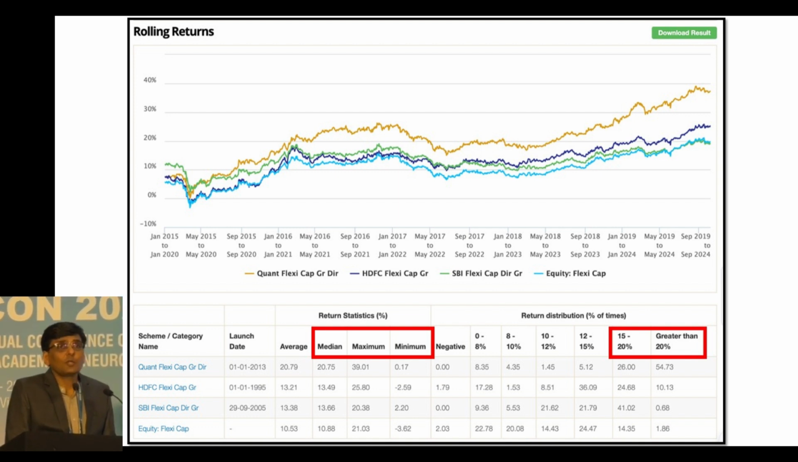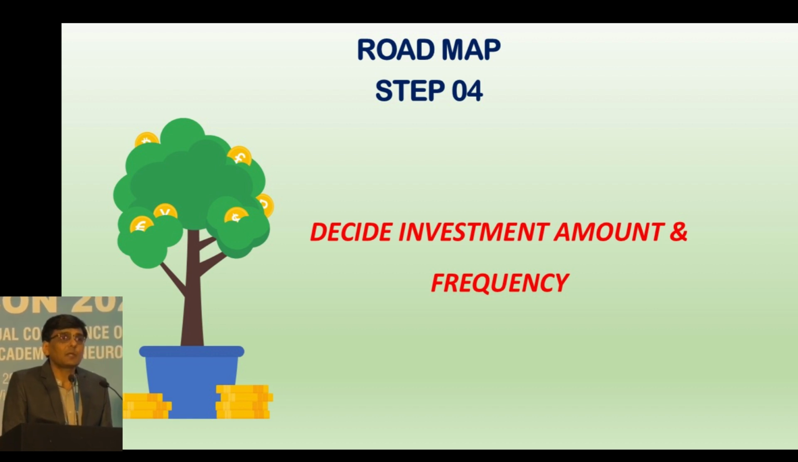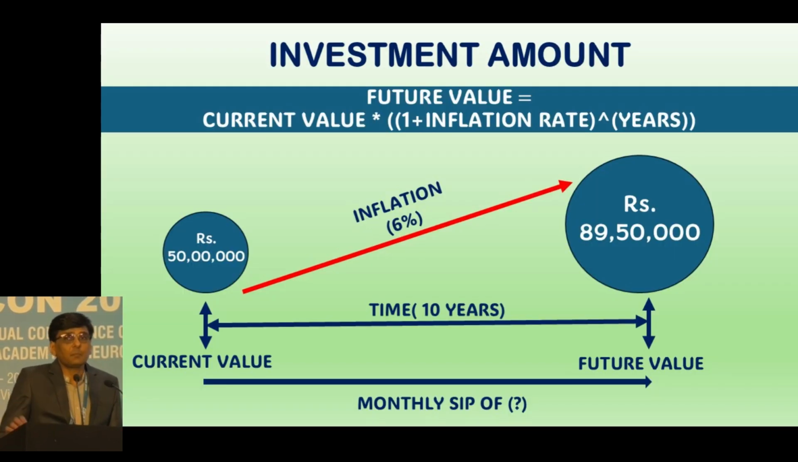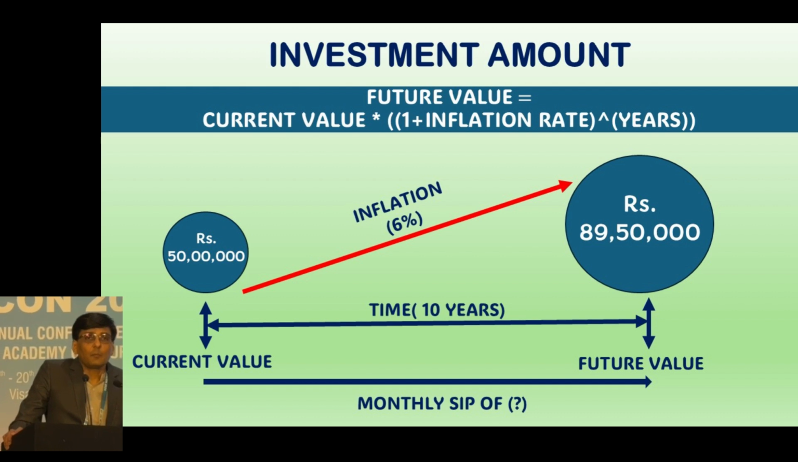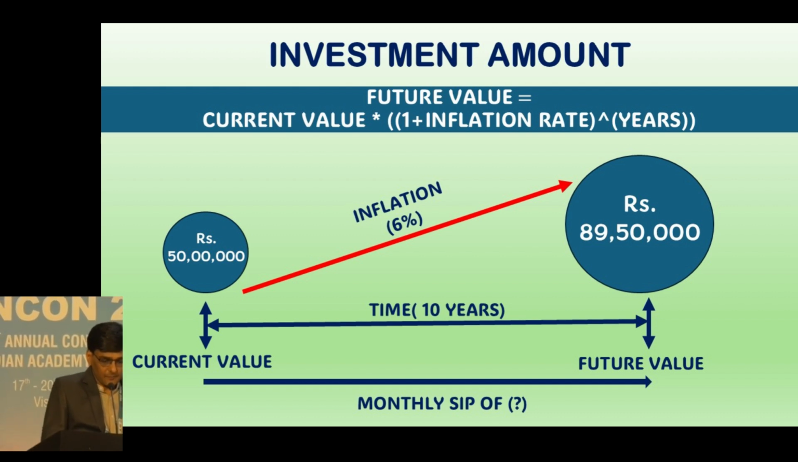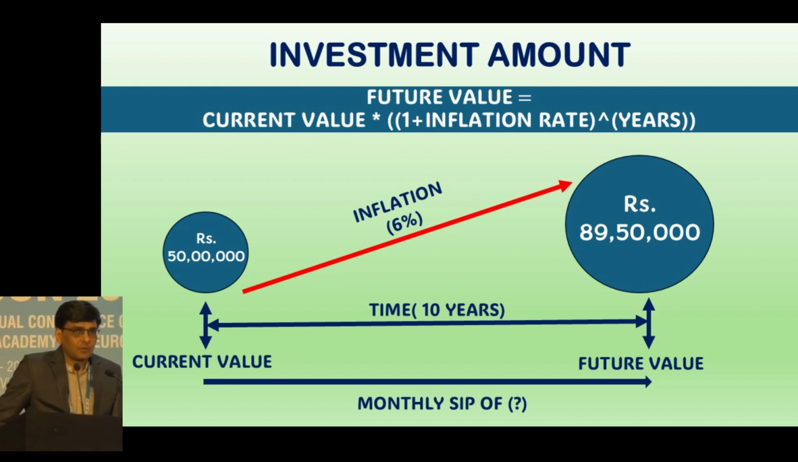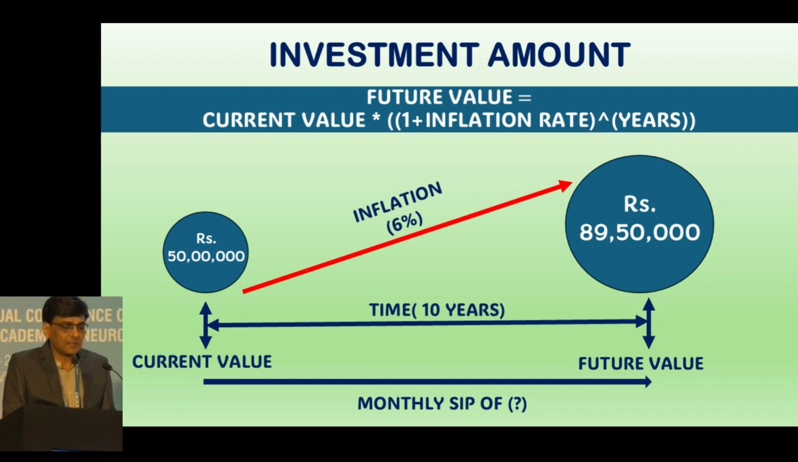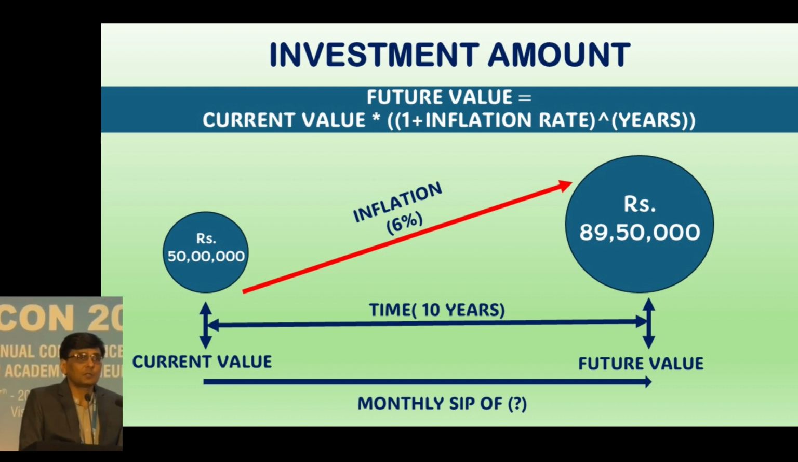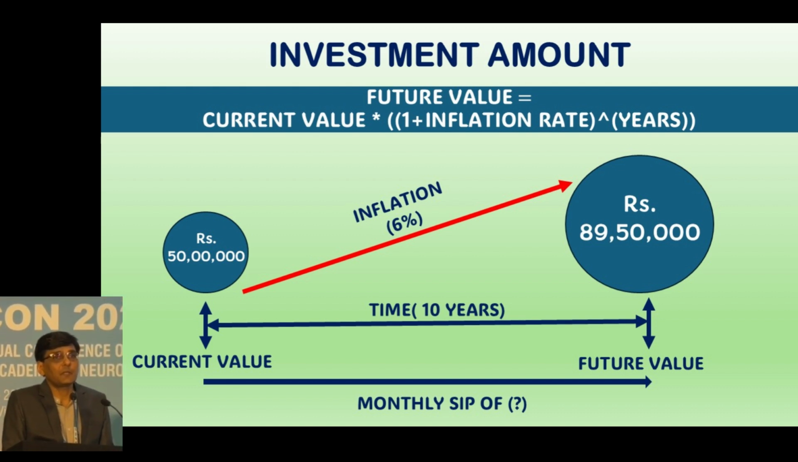Then comes the 4th step, deciding the investment amount and the frequency. Here some part of maths comes in, right? Whenever we have certain goals, say I have a goal to have a weekend house after 10 years and it is costing me 50 lakh rupees right now. Then after 10 years, if I consider 6% inflation, that same house will cost me 89 lakh 50,000.